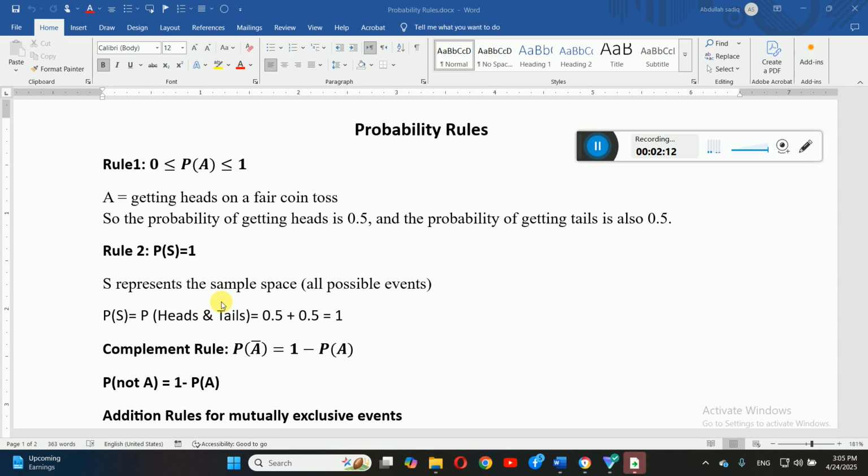Inshallah, I'll work on this example. So all of these possible events, when you sum their probabilities together, the total is not greater than 1. So that is what we mean when we say the probability of the sample space must equal 1: when all probabilities are added together, their total summation is not more than 1.